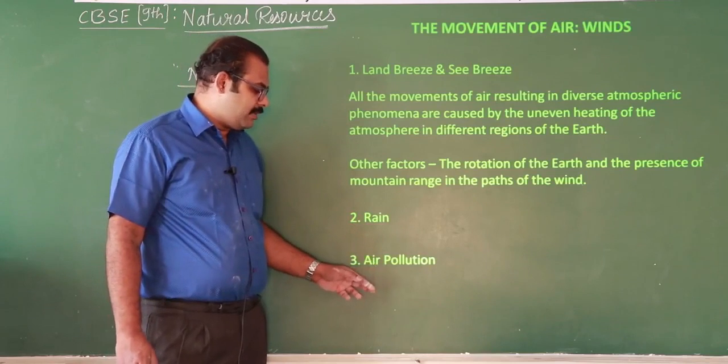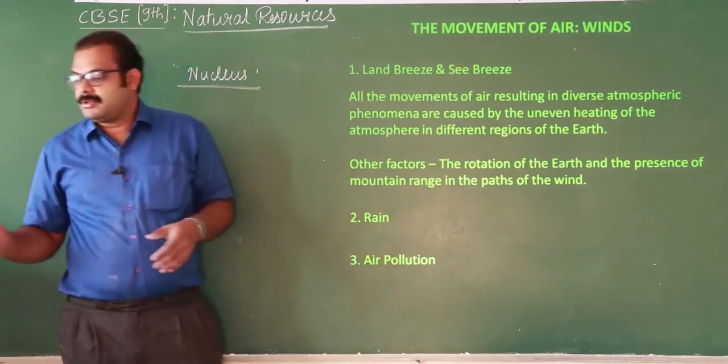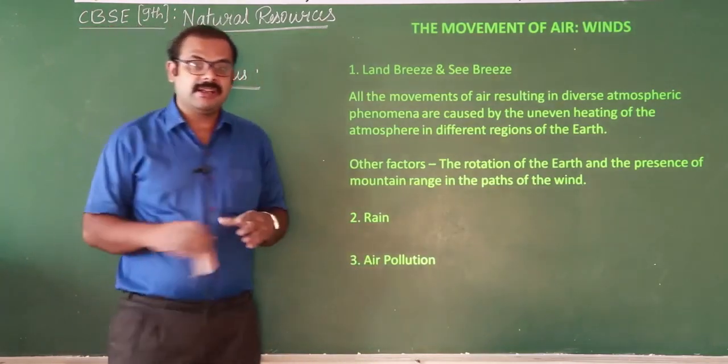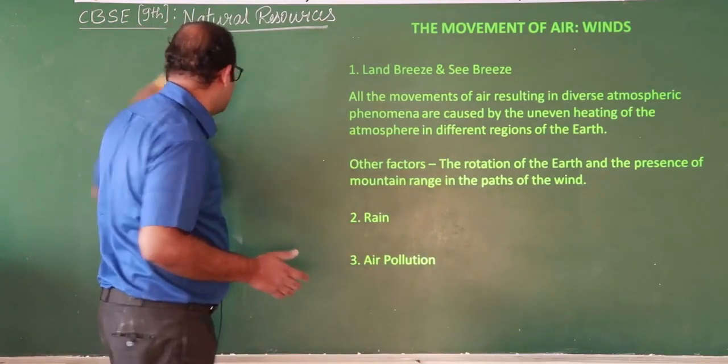Then let's see air pollution. As we are using the air, at the same time we are polluting the air also. Let's see what air pollution actually is.